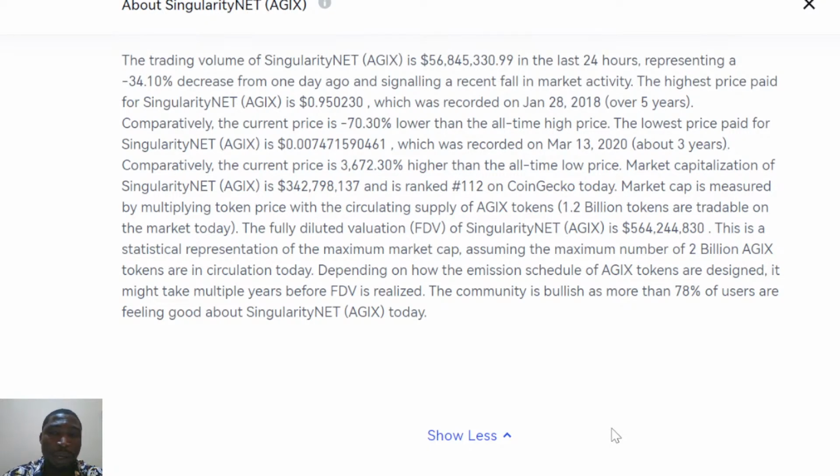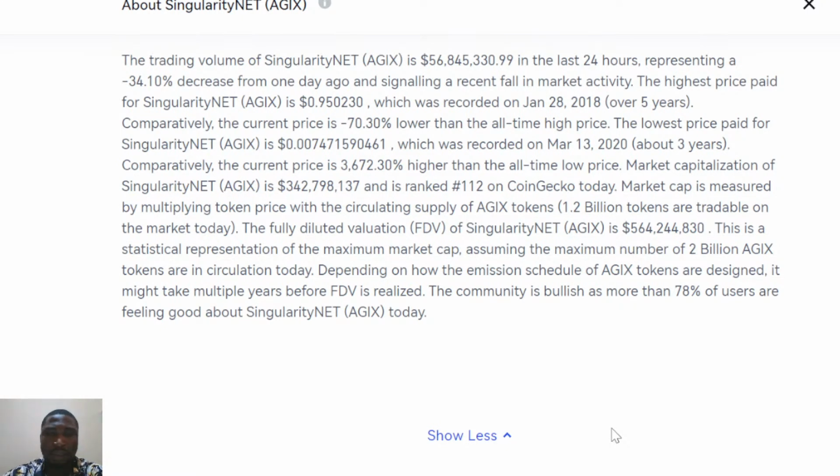So these are important points we need to know when talking about the market space, and all the basic information we need to know about it. The highest market price is around 0.9, and it was recorded around January 28, 2018.